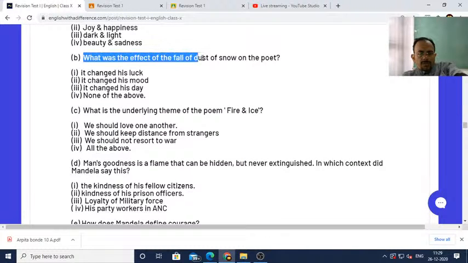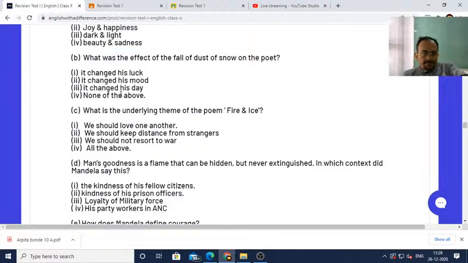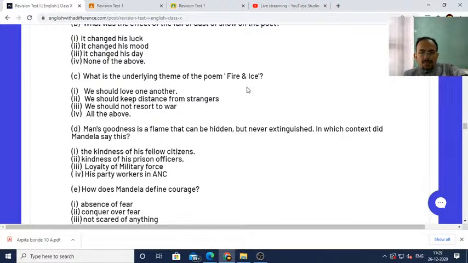What was the effect of the fall of dust of snow on the poet? It changed his mood or it changed his day? Okay, it changed his day, you are saying. Okay, what is the underlying theme of the poem Fire and Ice?